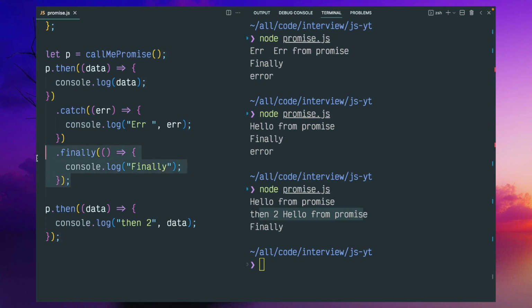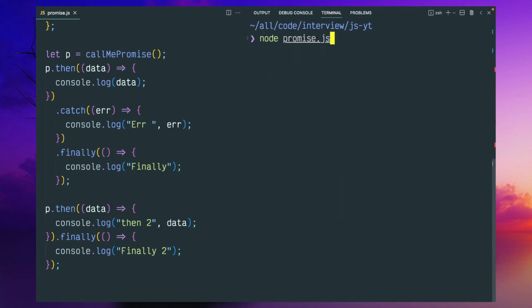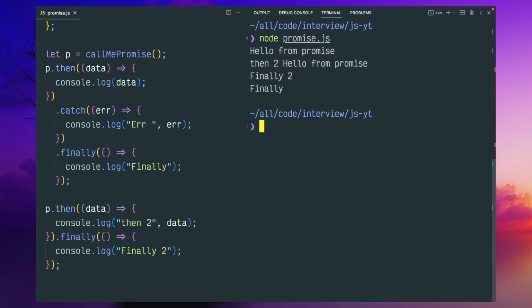If you want, we can implement another finally. See, finally two, so it will clean up that last one first, then the first one. This will be executed before this finally,